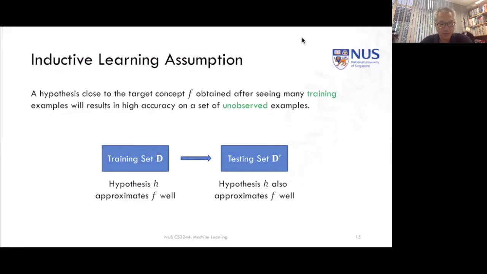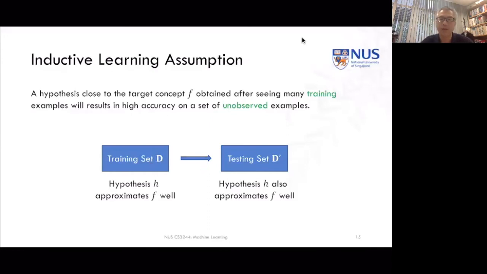So let's try to unpack this idea of the inductive learning assumption. Here we're saying that we believe that a hypothesis that is trained to replicate the target concept over the training data, that means over set D here, is going to be the best possible hypothesis that we could generalize for even unseen examples, meaning unobserved test cases, right?